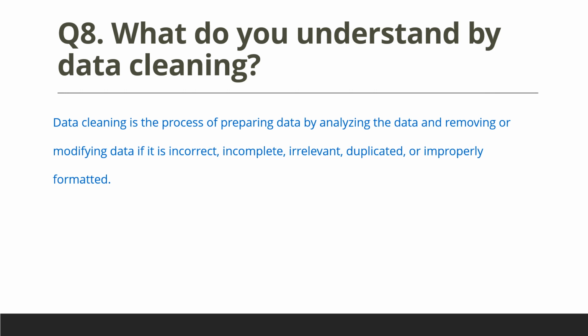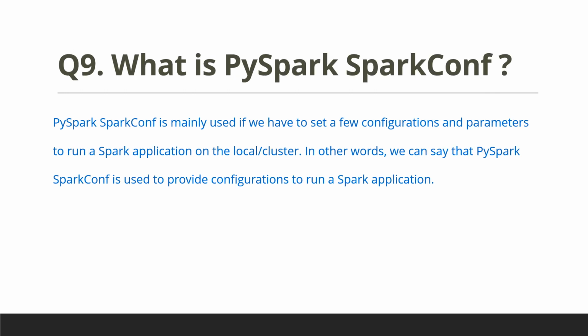What do you understand by data cleaning? Data cleaning is the process of preparing data by analyzing the data and removing or modifying data if it is incorrect, incomplete, irrelevant, duplicate, or improperly formatted. What is PySpark SparkConf? PySpark SparkConf is mainly used if we have to set a few configurations and parameters to run a Spark application on the local cluster. In other words, PySpark SparkConf is used to provide configuration to run a Spark application.